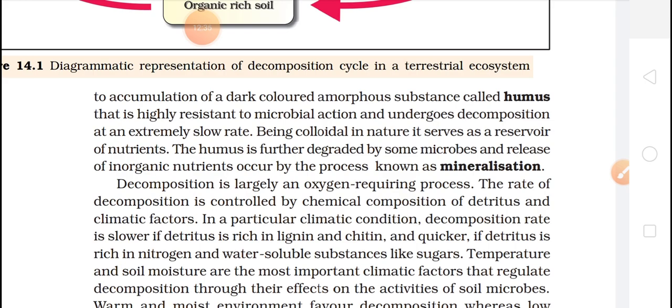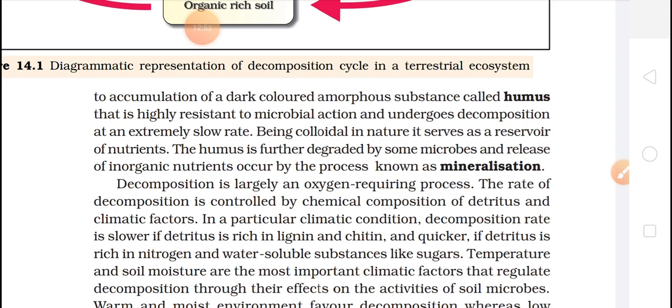Being colloidal in nature, it serves as a reservoir of nutrients. Come to the last one, that is mineralization. The humus is further degraded by some microbes, and release of inorganic nutrients occurs by the process of mineralization.